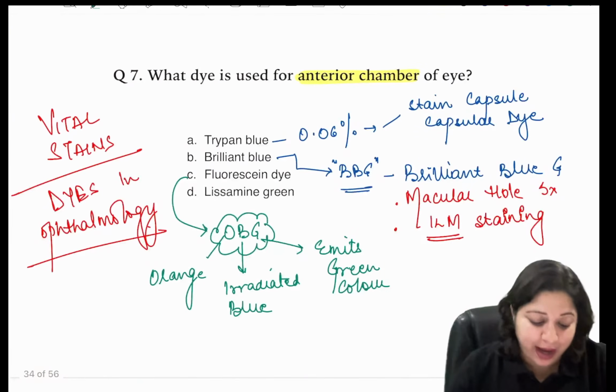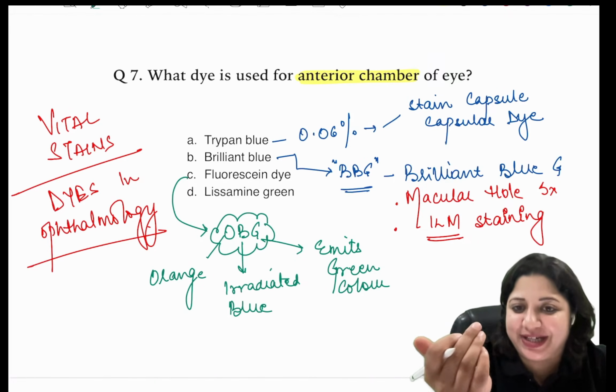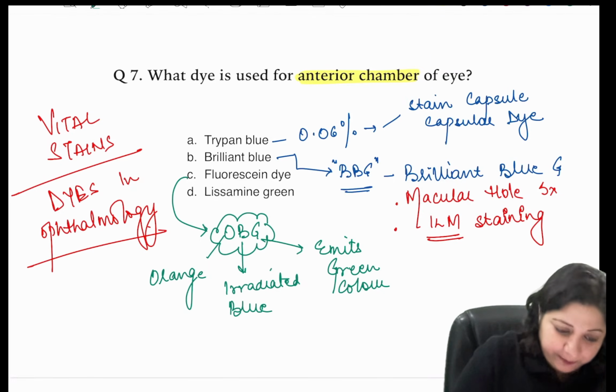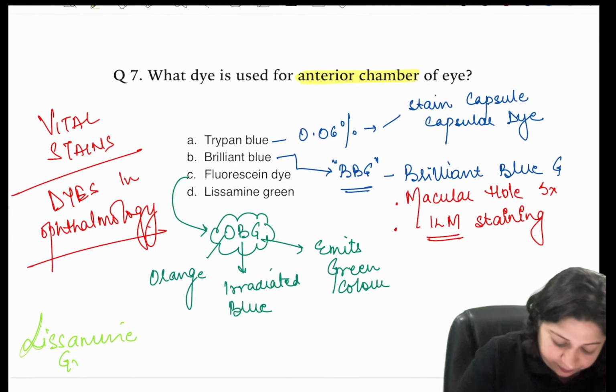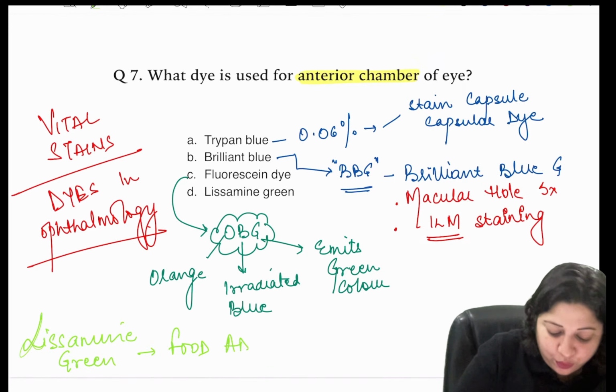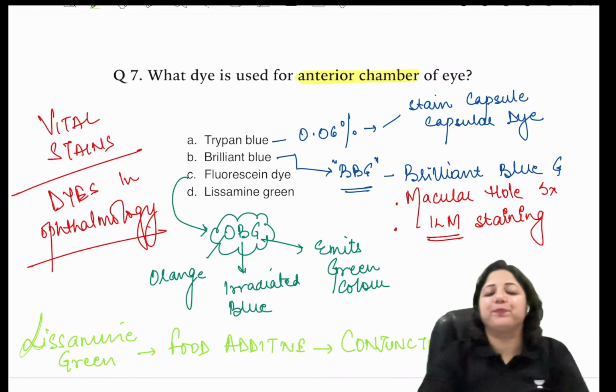And then you have lissamine green. Please remember it is a food additive, and it is basically used to stain the conjunctiva.